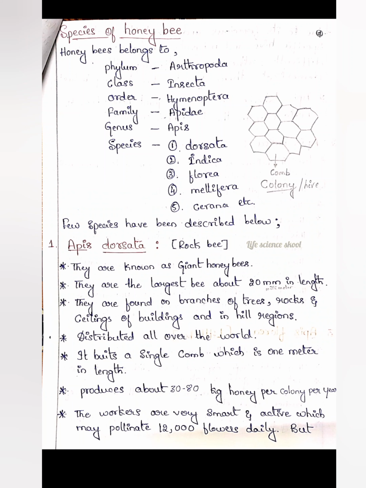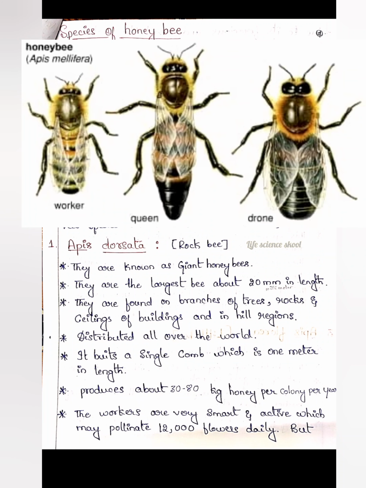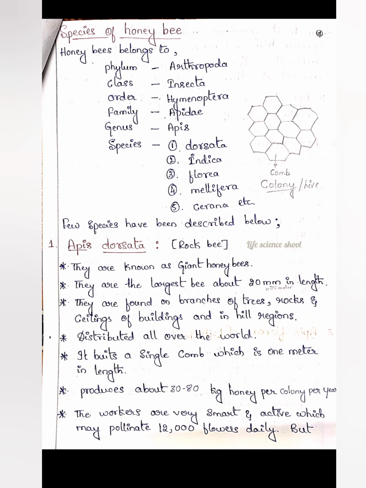And the workers of this species are very smart. As I mentioned before, in honeybees we see division of labor, like the queen bee, worker bee, and the drone, that is the king bee. Among workers again we see different divisions of labor: some are going to clean the hive, some are going to nurture the younger bees, some are going to guard the hive, keeping it safe from predators. So like this there is a division of labor here.